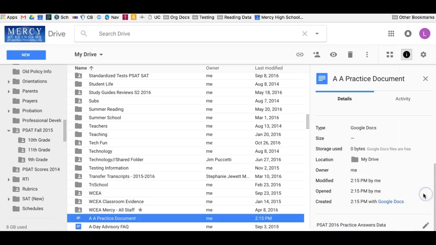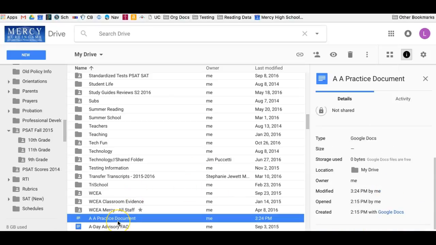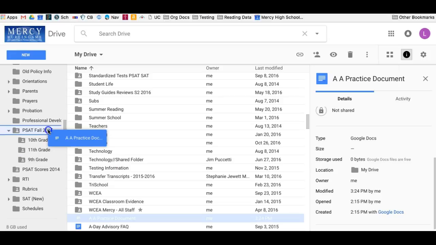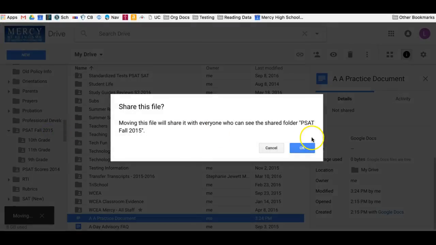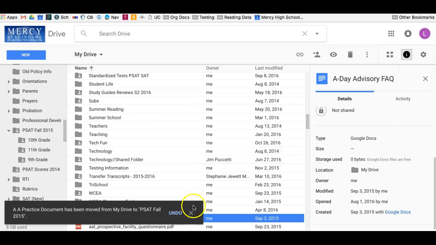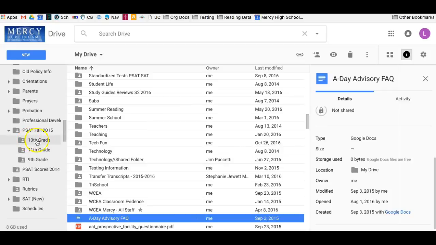Just click out of that. So now when I search for any of these terms, this document itself will come up, even if it's not in the name. So I'm just going to click on this and drag it into the PSAT Fall 2015 folder. And it says it'll be shared with other people because it's a shared folder. That's fine with me. It's a blank document. And we're all set.